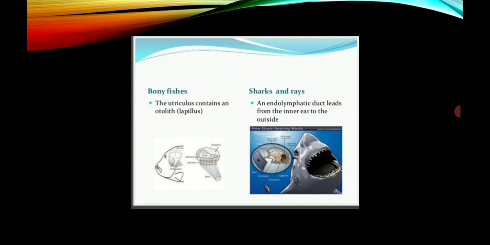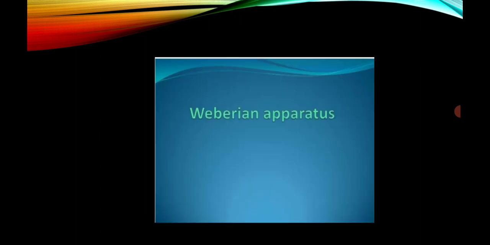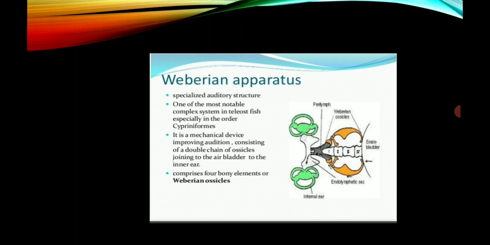In sharks and rays, an endolymphatic duct leads from the inner ear to the outside. Now the Weberian apparatus shows the perilymph, the Weberian ossicles, the swim bladder, the endolymphatic sac and the internal ear, which together form the main apparatus.